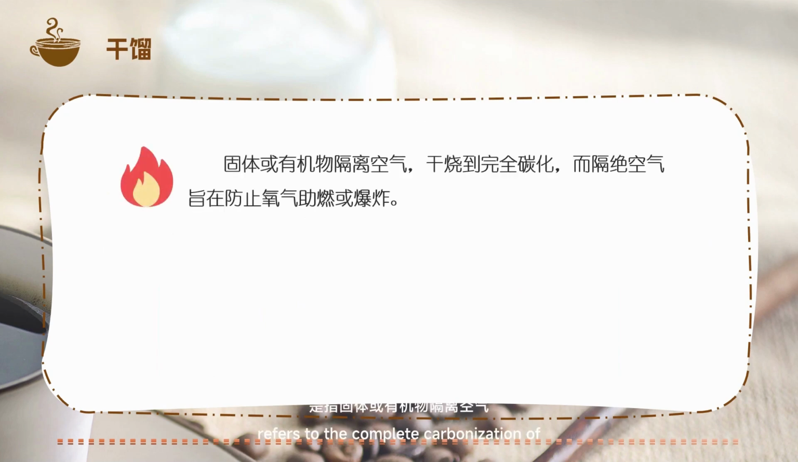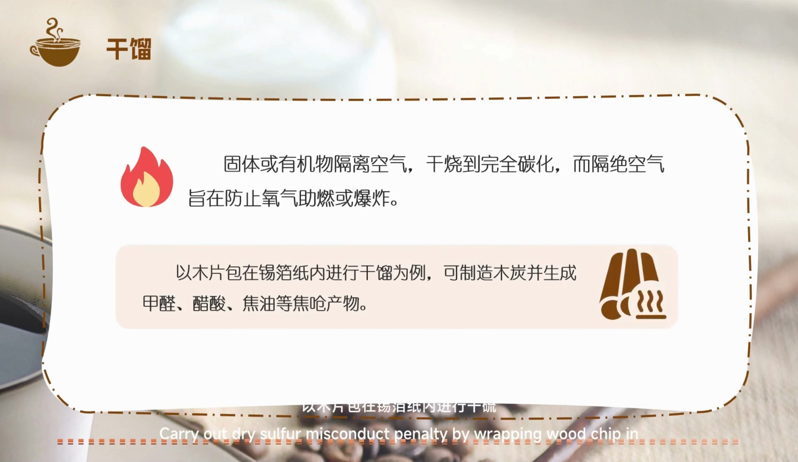Dry distillation refers to the complete carbonization of solid organic matter by dry burning in isolation from air, designed to prevent oxygen from supporting combustion or explosion. Carry out dry distillation by wrapping wood chips in tinfoil paper. It can be used to make charcoal and produce products such as formaldehyde,